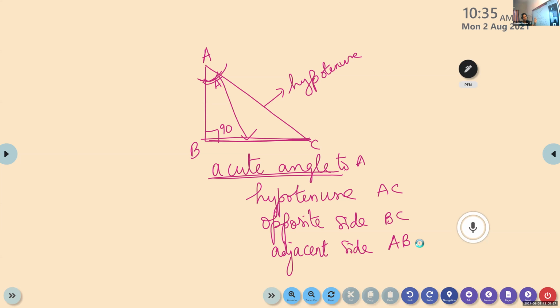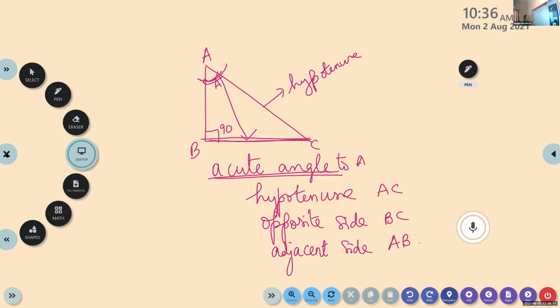For a right angle triangle, the side opposite to 90 degrees is the hypotenuse. So the hypotenuse is AC. Look at the opposite side: the opposite side is BC, and the adjacent side is AB. Now you take the other acute angle we have here.